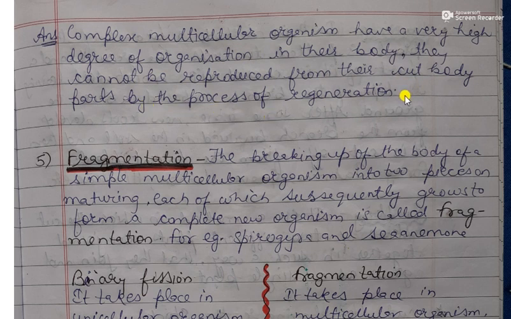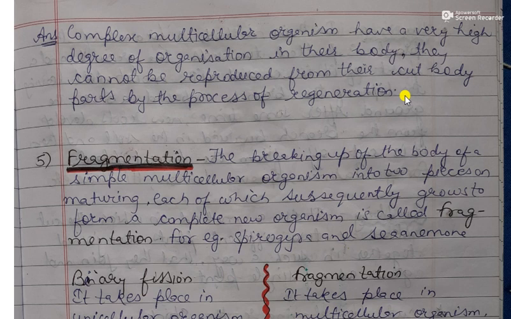Suppose there is a dog and the tail of the dog is accidentally cut. We cannot get back the original dog from the cut tail, because the cells in the portion which is separated cannot produce the stomach, the brain and the lungs of the dog.